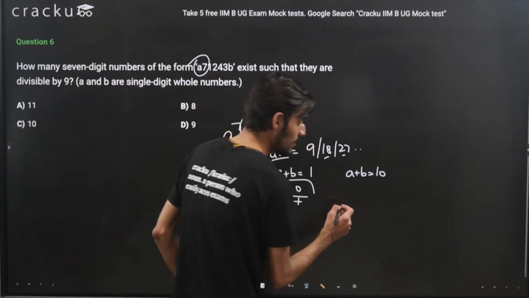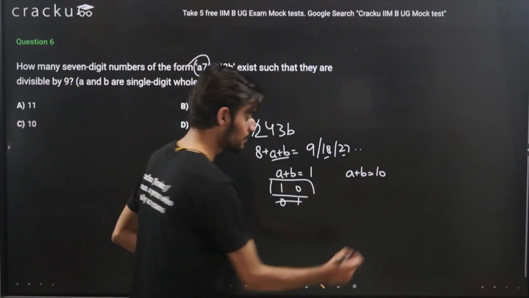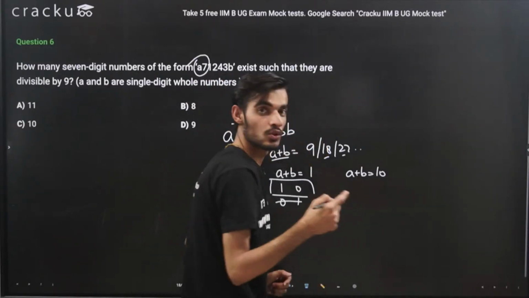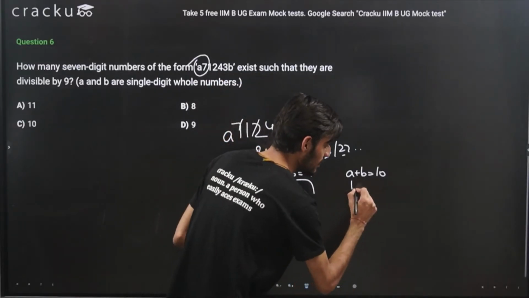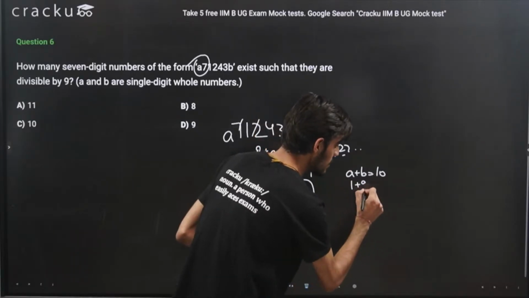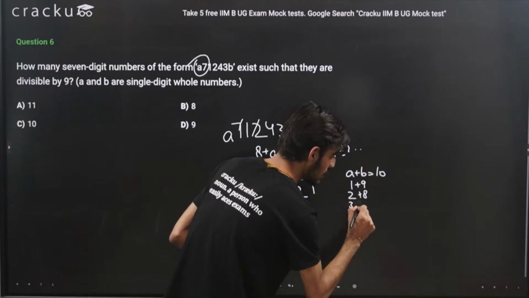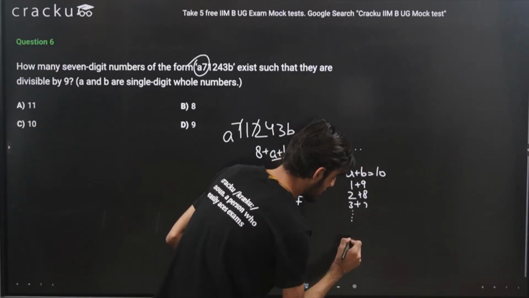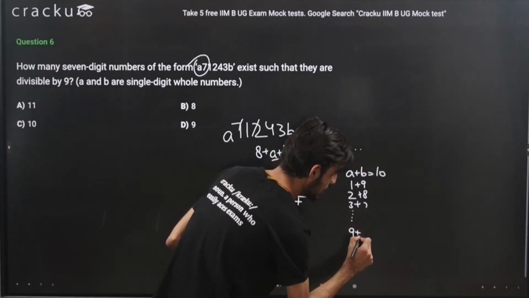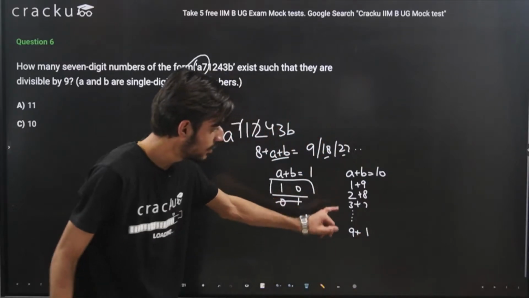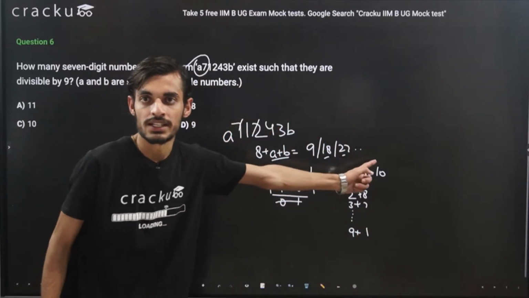Looking at the second condition, A plus B should be equal to 10. So again, A should not be equal to 0. So the value of A can be 1, value of B can be 9; value of A can be 2, value of B can be 8, and so on, 3 plus 7, and we can write the value of A as 9, value of B can be 1. So from 1 to 9, A can take all the values for the second case.